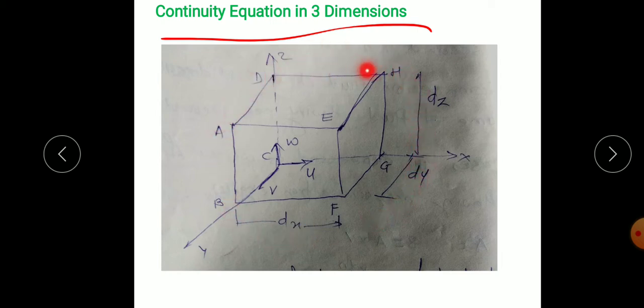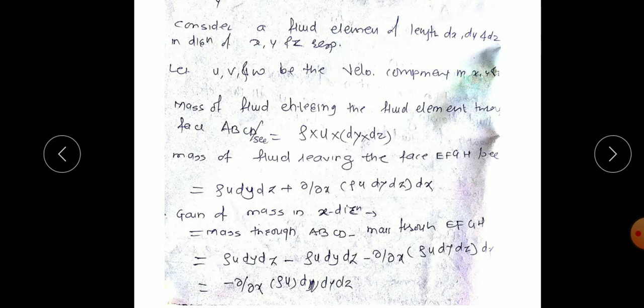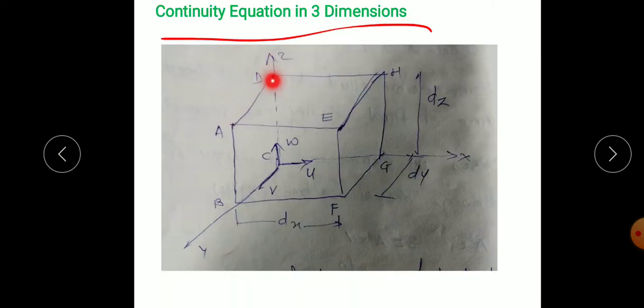We have considered a differential fluid particle, and we are considering the flow inside this and the flow leaving it. So flow comes into this fluid volume from ABCD, and flow leaves from EFGH. So here we consider a fluid element of lengths dx, dy, dz. Mass enters this fluid element through the face ABCD, and mass leaves through the EFGH.